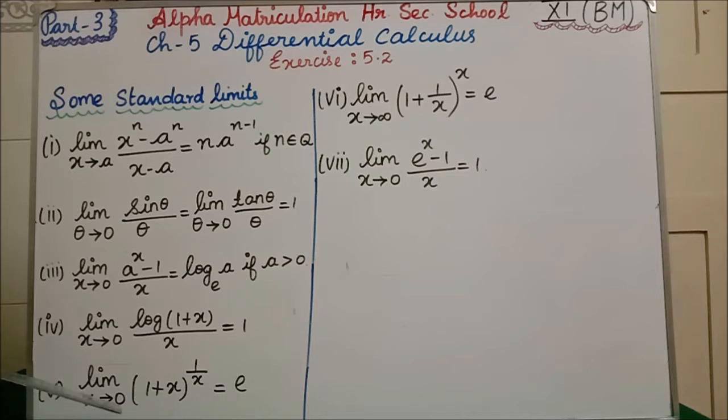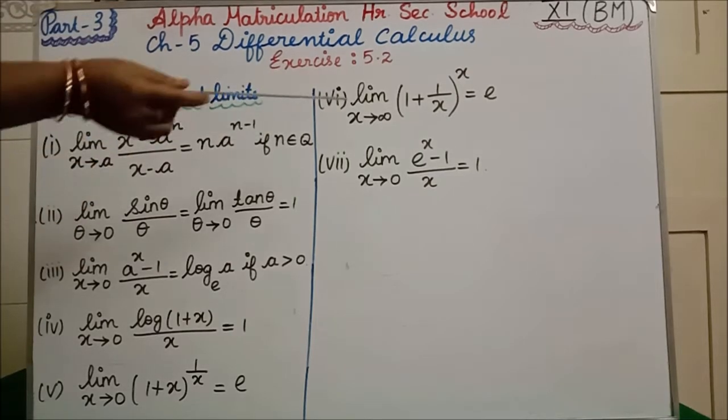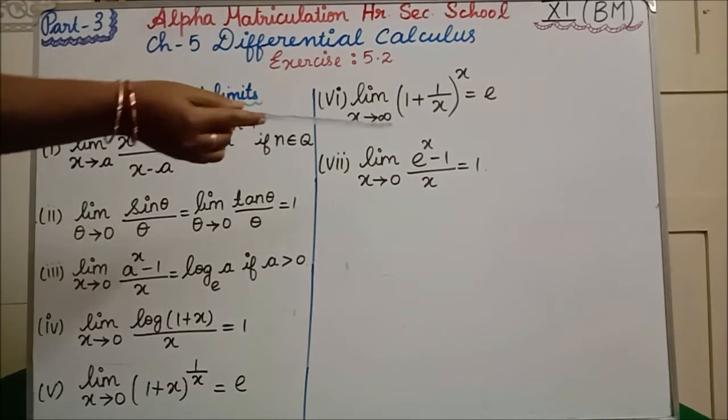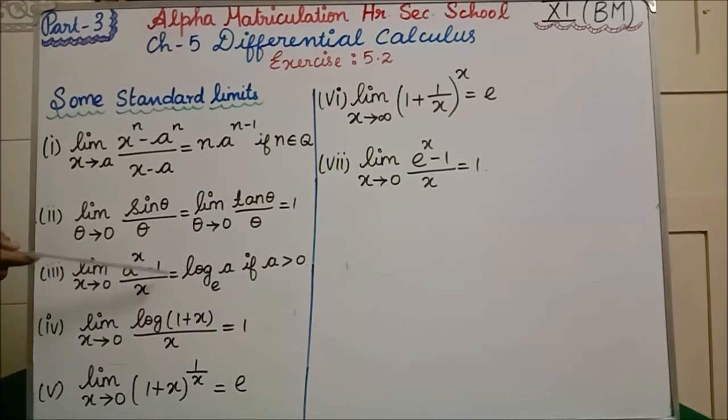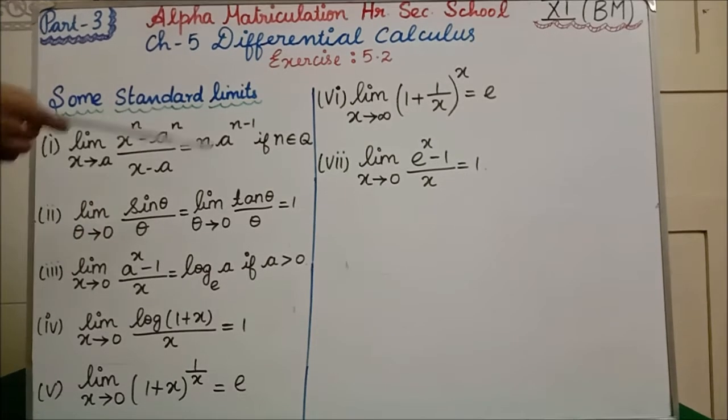Fifth one is limit x tends to 0, 1 plus x the whole power 1 by x, equal to e. Now the sixth formula is limit x tends to infinity, 1 plus 1 by x, the whole power x, equal to e. The last one is limit x tends to 0, e power x minus 1 divided by x, equal to 1. But similarly, a power x minus 1 divided by x equals log base e a. Clear the difference between the third and seventh?